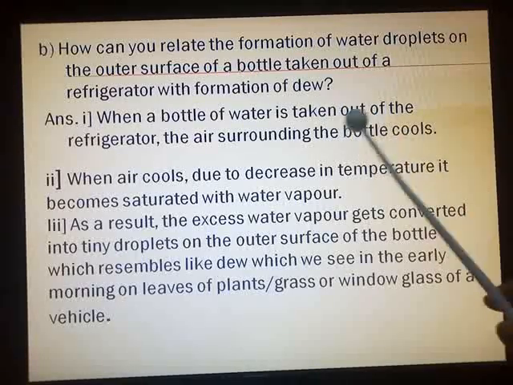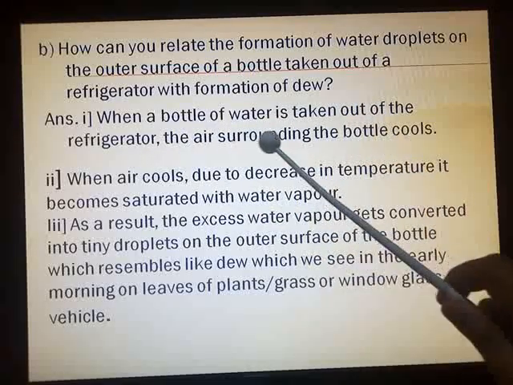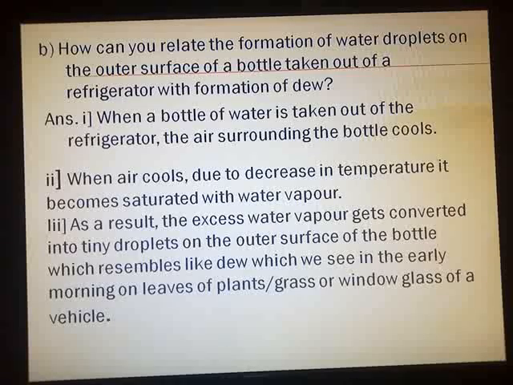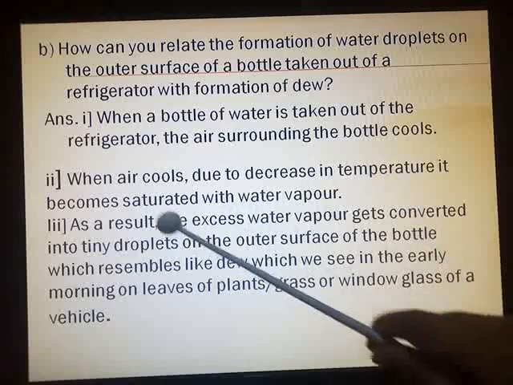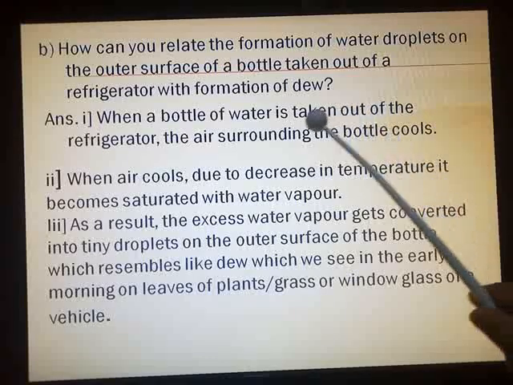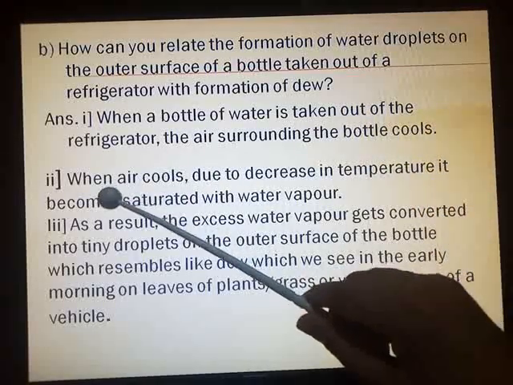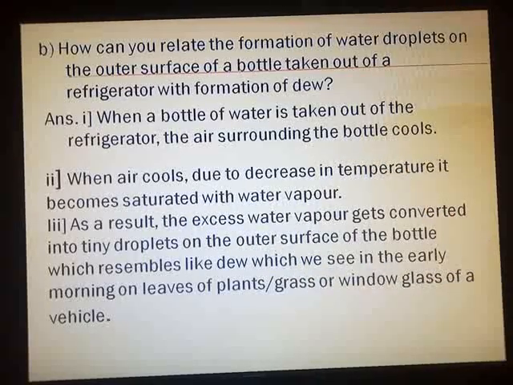So our first point should be, when a bottle of water is taken out of the refrigerator, the air surrounding the bottle cools. Agreed? When you take a bottle out of the refrigerator, the air around the bottle cools down. The temperature falls. So when air cools, due to decrease in the temperature, it becomes saturated with water vapor.